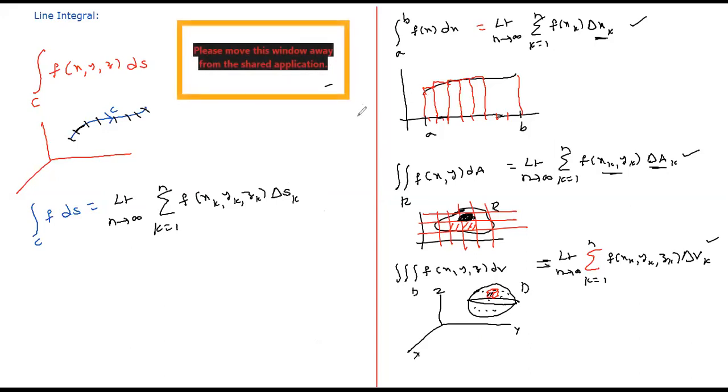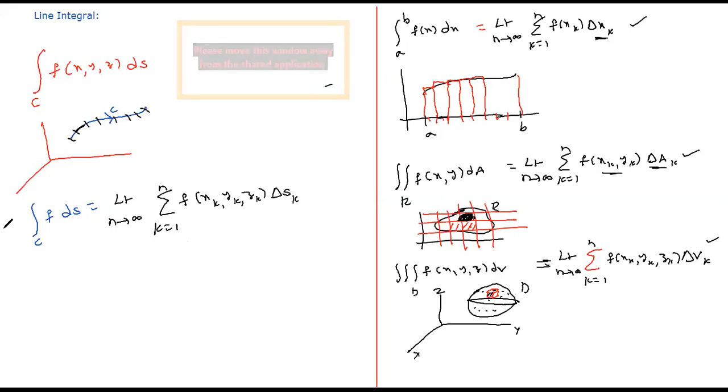So as n tends to infinity, if this limit exists, then that is called the line integral. It is just similar to the earlier integrals, definite integral, double integral, and triple integral. So this is the limit definition for a line integral.